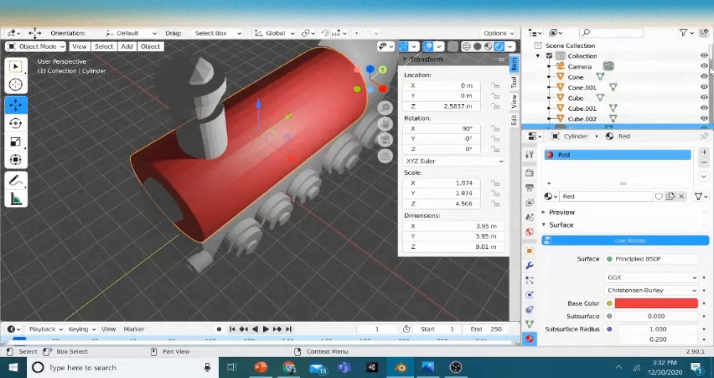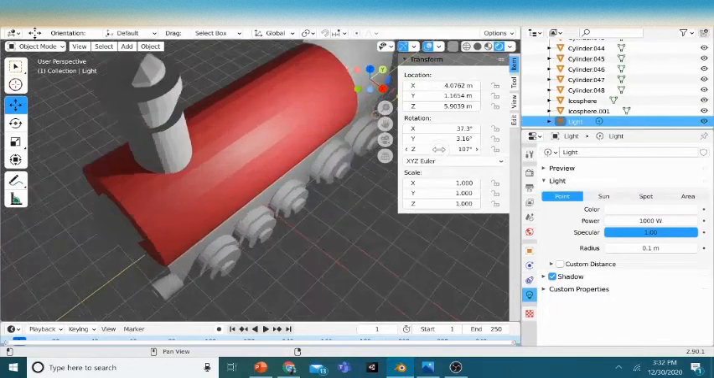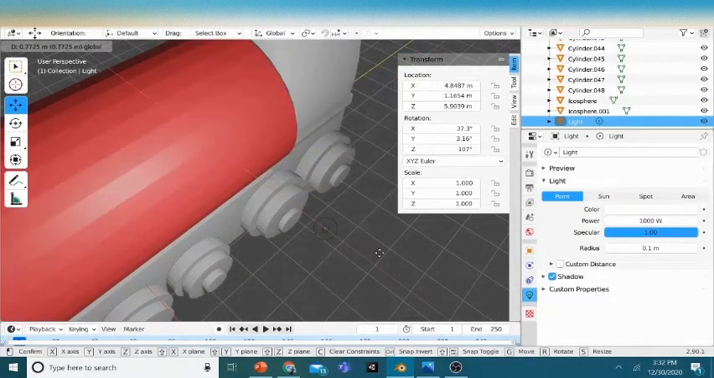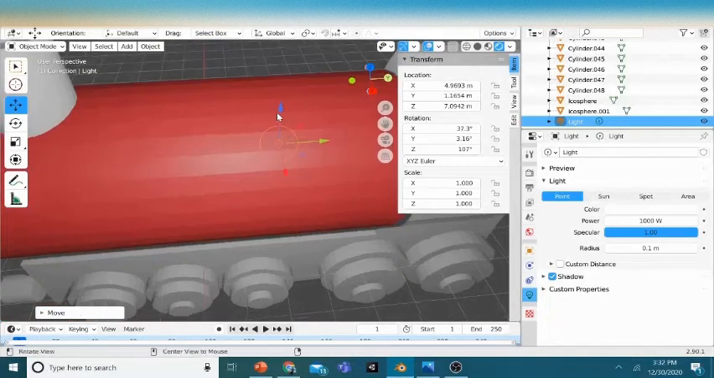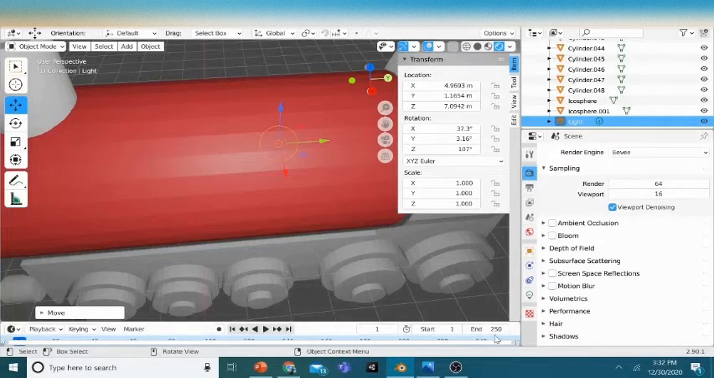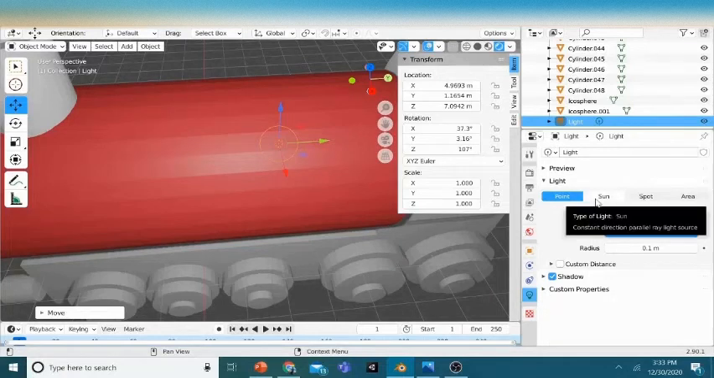I'll just go and show you where's the light, and here light, and then just 3. So the light is very dim, and you want it to be a realistic looking locomotive. This type of light is called a point light. So if you want to change the light to a different, more emitting light source, just go to the panel and see if there's a bulb kind of icon. Just click it, it's object data properties, and now this is a light, and just go and click sun.